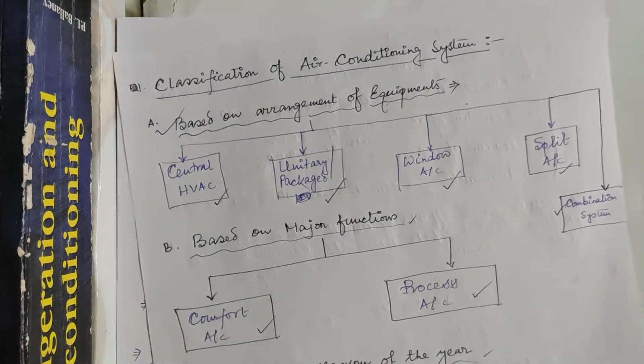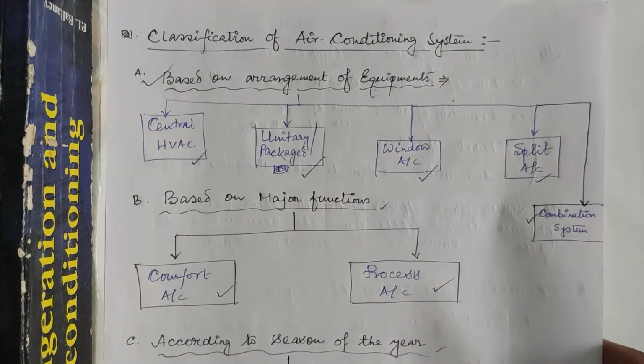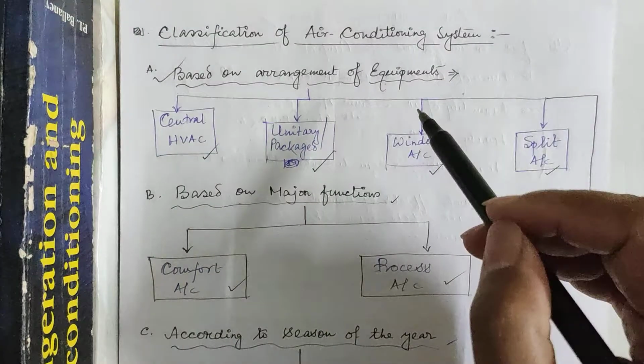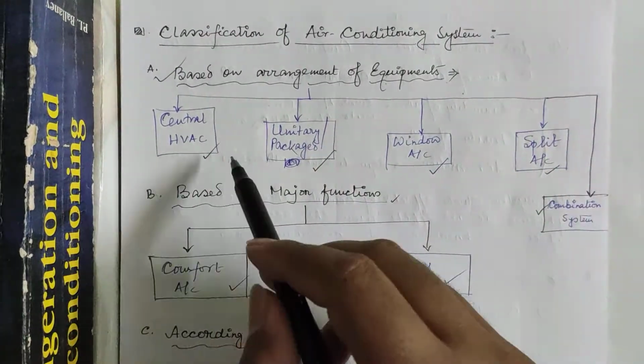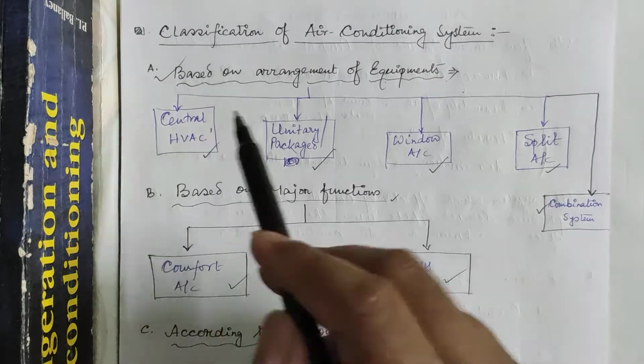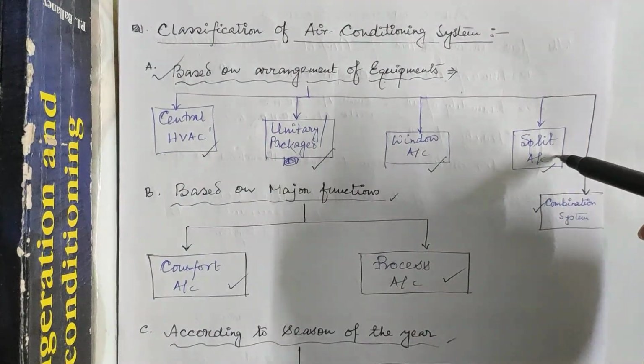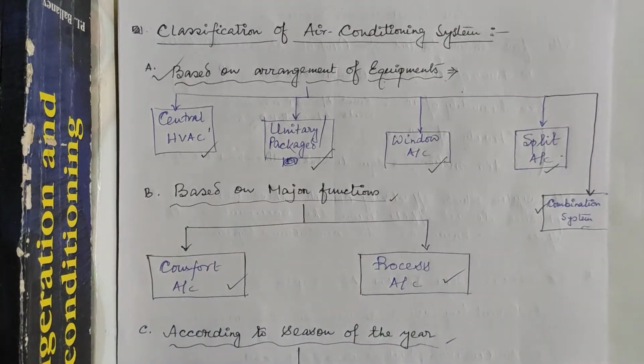And a perfect air conditioning system is classified into various categories. The first classification is based on the arrangement of equipments. On the basis of arrangement of equipments, an air conditioning system is classified into 5 categories: central air conditioning, unitary or packaged, window air conditioning, split air conditioning, and combination system.